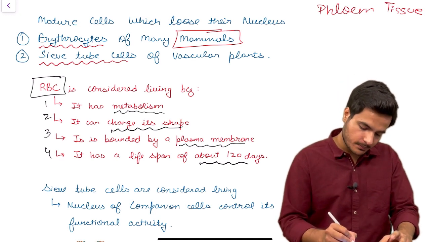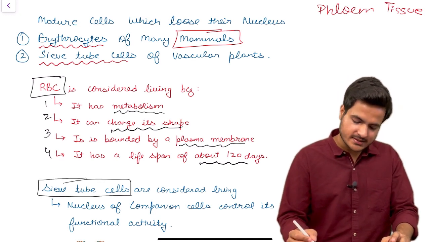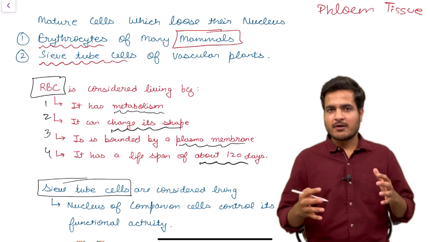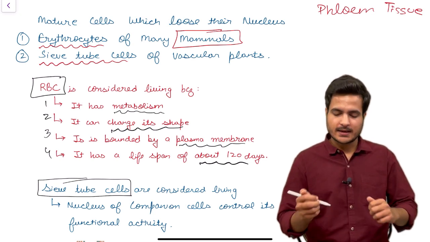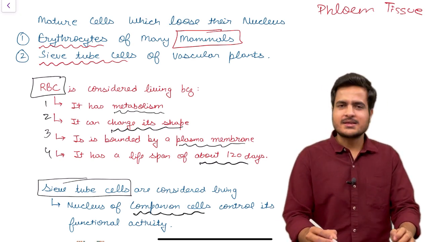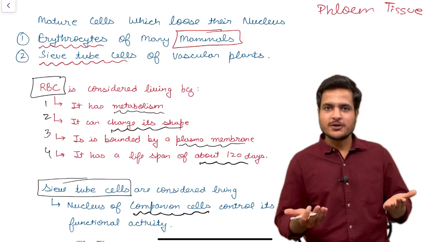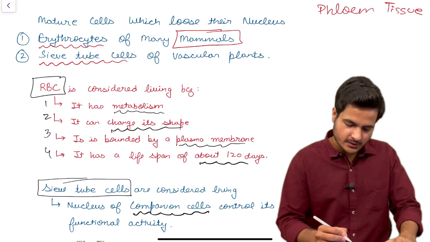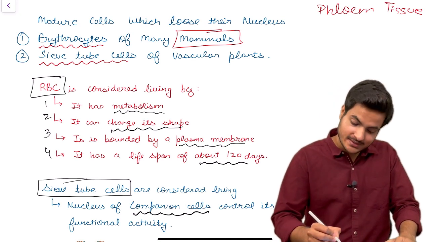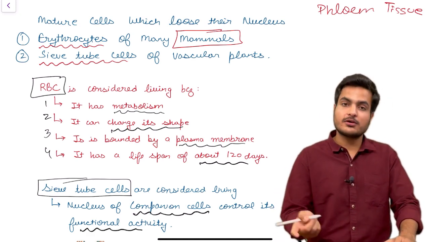And the second example, sieve tube cells. We say that sieve tube cells have a very best friend, that is companion cells. Companion cell says, bro, chill, if you lack nucleus, you can use my nucleus for your purpose. So the nucleus of companion cells controls the functional activity of sieve tube cells.